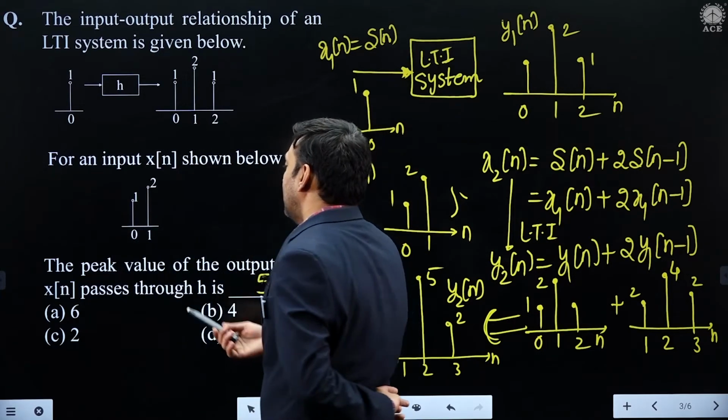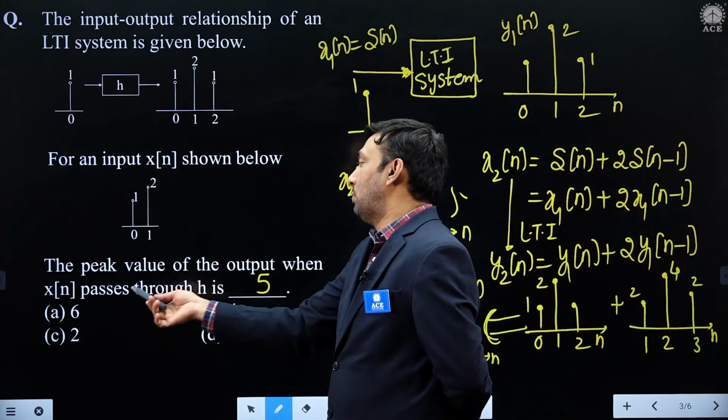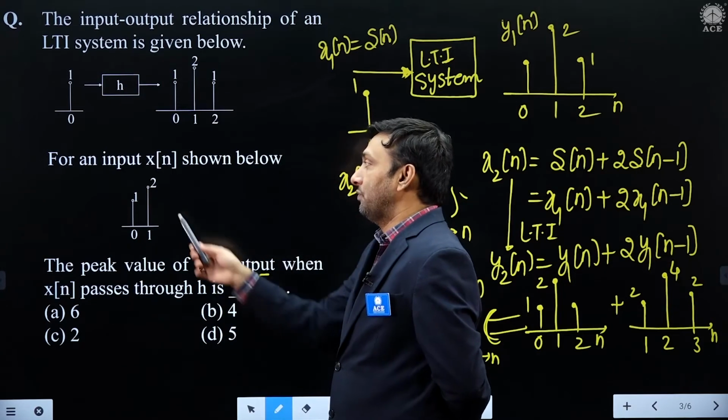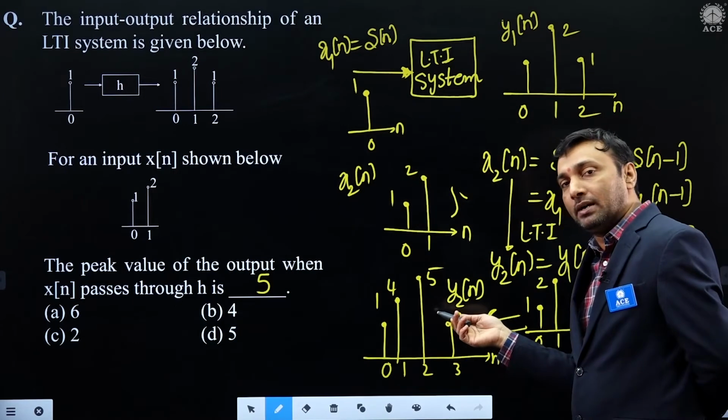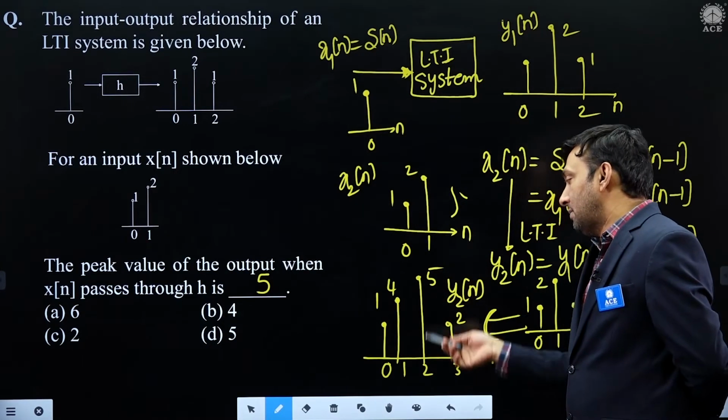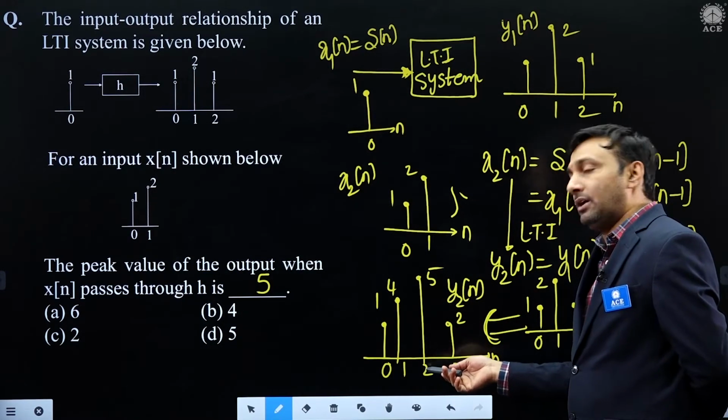What is the question asked? What is the peak value of the output when x of n passes through that system? When this signal is passed through the system, what is the maximum value of output? Which number did we get? 5 is the maximum value, which occurs at n equals 2.